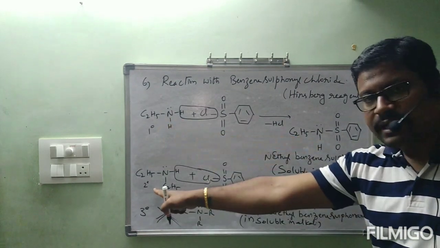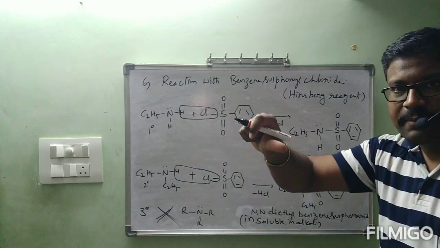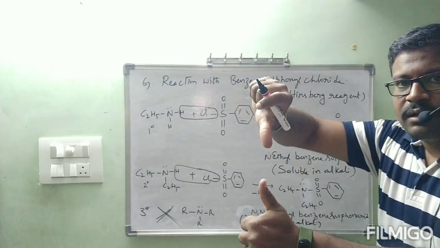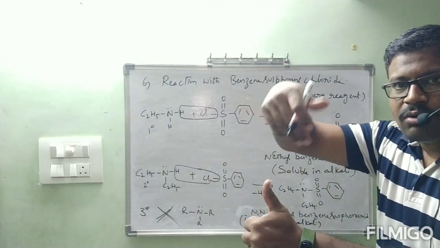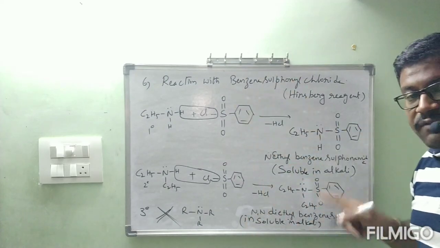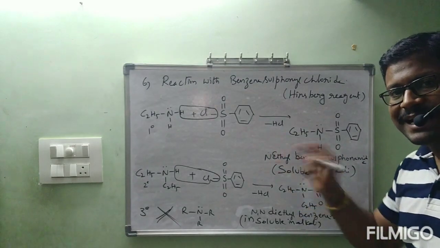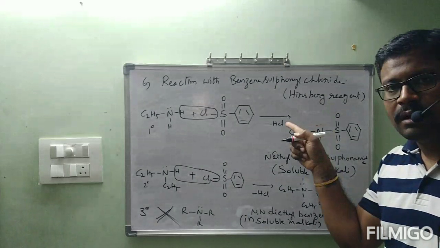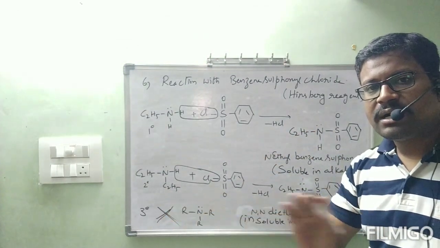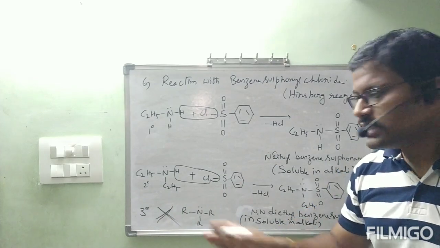Next, a secondary amine reacts with benzene sulfonyl chloride. That means Hinsberg reagent is there in the laboratory. We will take this amine and add Hinsberg reagent to it. It will undergo reaction to form a product. That product is not soluble in alkali. After formation of the product, we will add alkali. If it is not soluble, it is a secondary amine. If it is soluble, it is a primary amine. If the amine does not undergo reaction with benzene sulfonyl chloride, that is, with Hinsberg reagent, that is a tertiary amine.